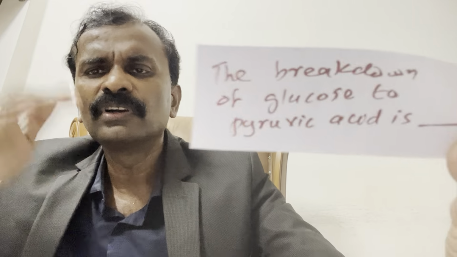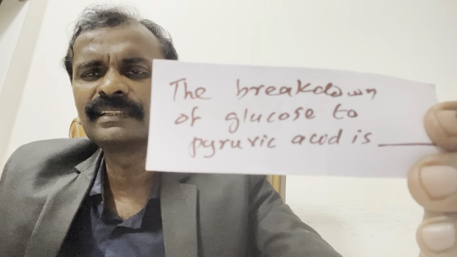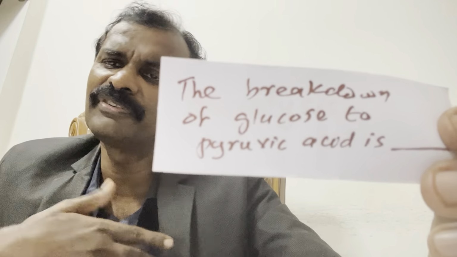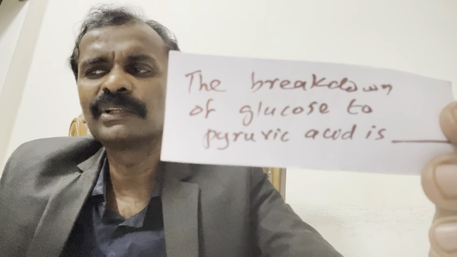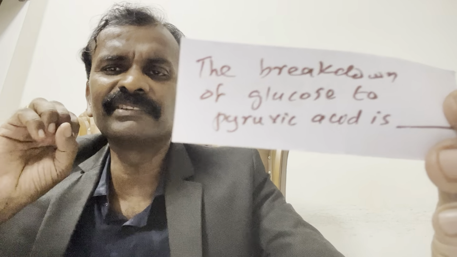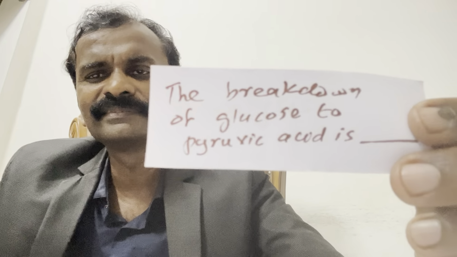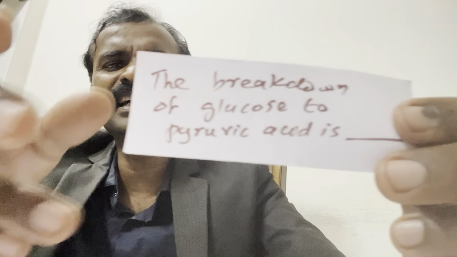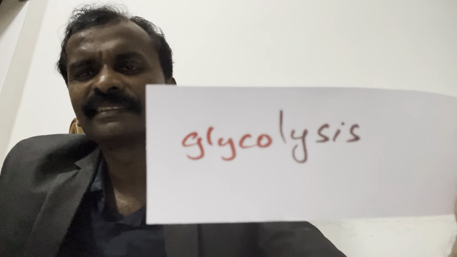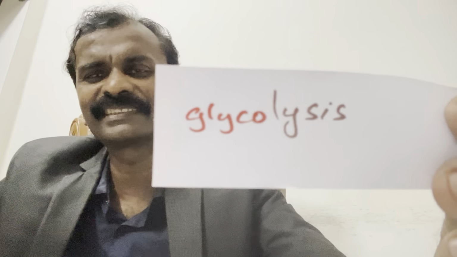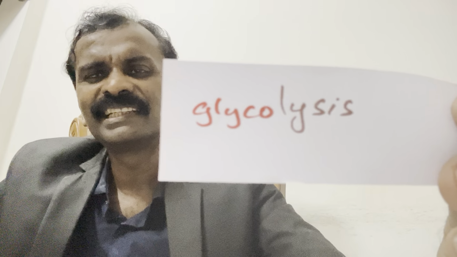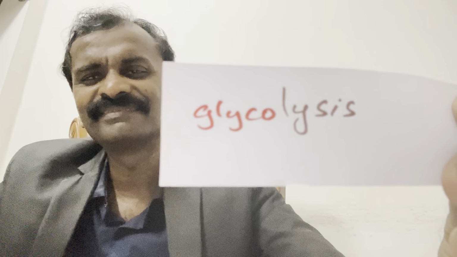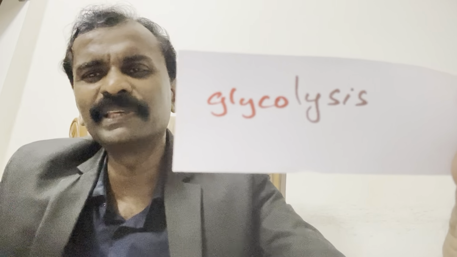You studied, you forgot, because you didn't recall. You did 5 times revision. Revision is useless. It's called glycolysis. Lysis means breakdown.